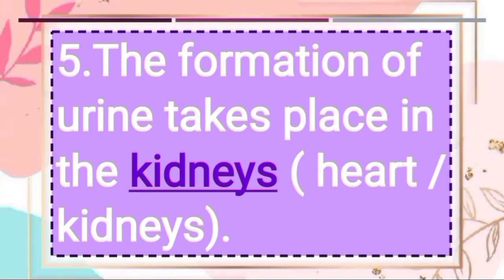First option, heart. Second option, kidneys. So the question is, the formation of urine takes place in the dash. Answer, the formation of urine takes place in the kidneys.